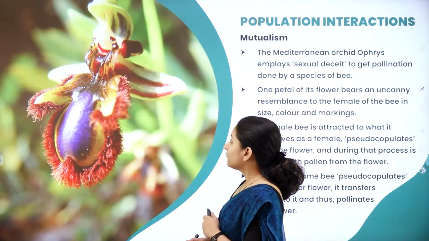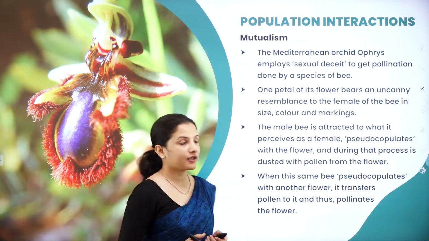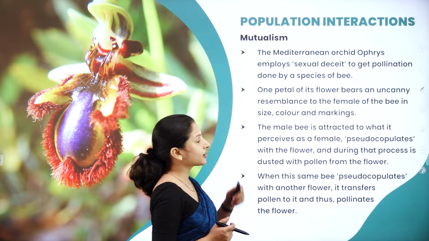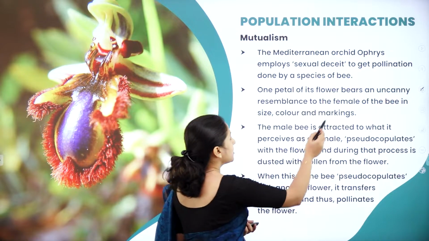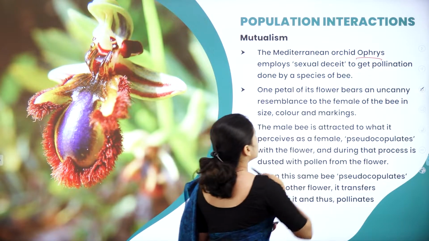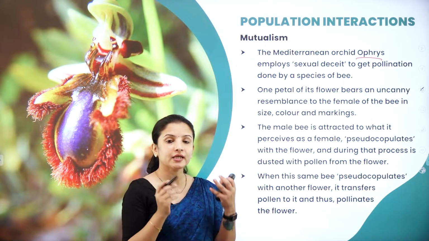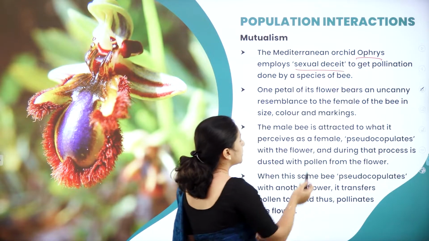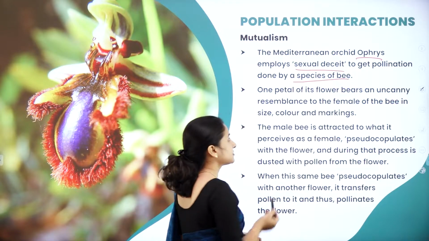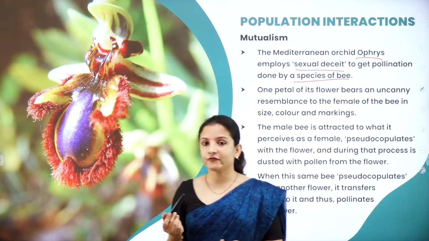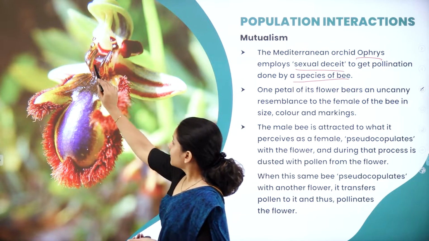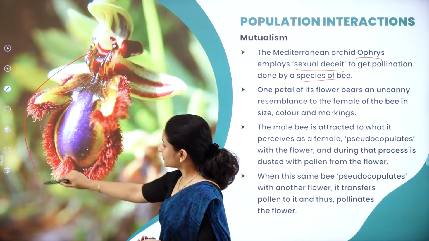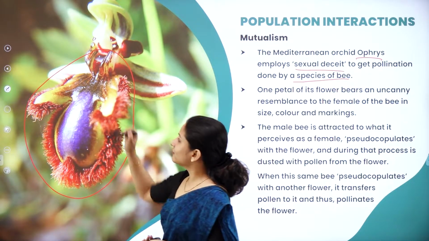Here, one of the best examples that we can take is the Mediterranean orchid, which is called Ophrys. This Ophrys actually employs a sexual deceit to get pollinated by the bee species. If you look at the Ophrys orchid, you can see it looks like a bee, right? Just see this portion. It almost looks like a bee.